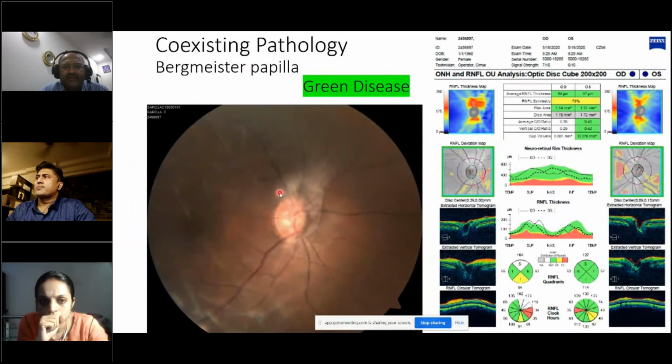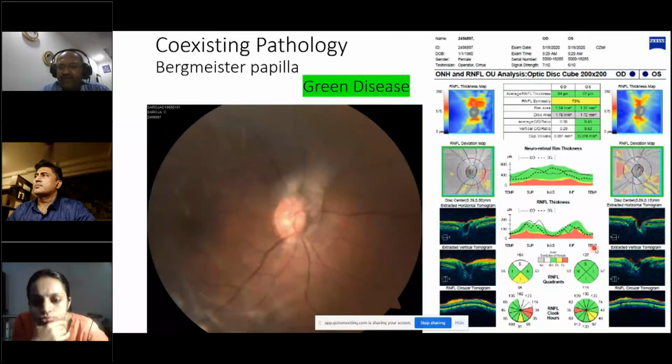Coexisting pathology like Bergmeister's papilla. For example, here, again, a patient has a bipolar notch. The superior neuroretinal rim is also thinned out, but the Bergmeister's papilla, which is here, is showing as a thickened area of retina. If you look at the circular tomogram here, you find there's a very thick area of nerve fiber, which is interpreted by the machine as being supranormal. So you have a value of 164 here, and then you have a comparative value of 127 in the other eye. So any coexisting pathology can give you a supranormal value, which again is interpreted as a green disease.